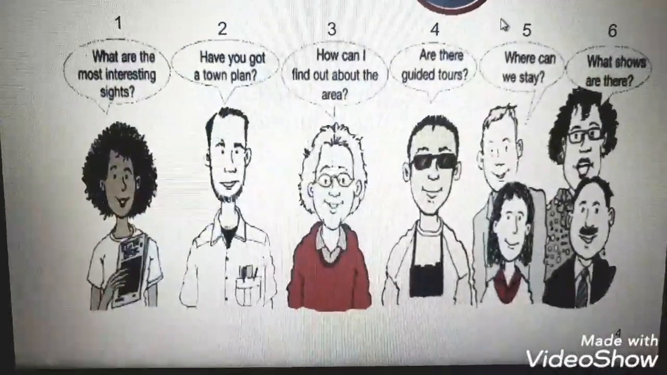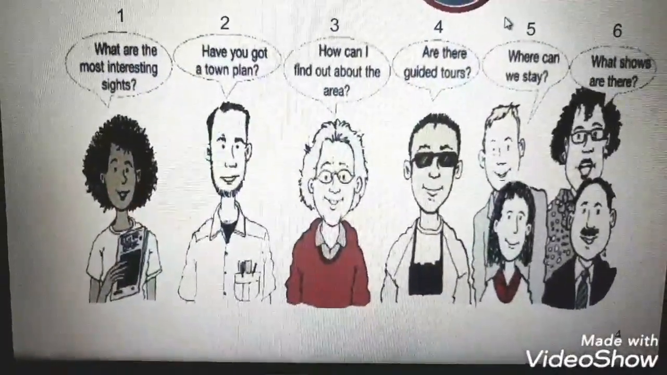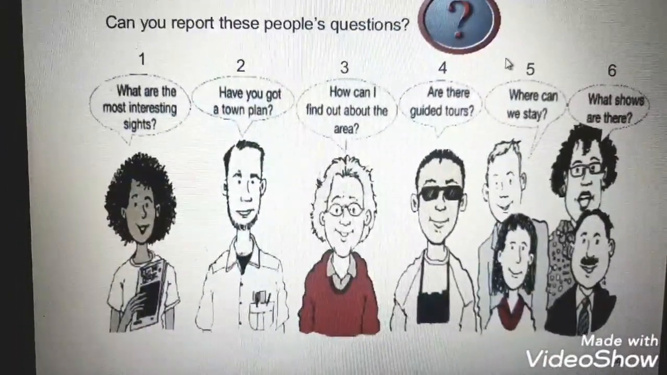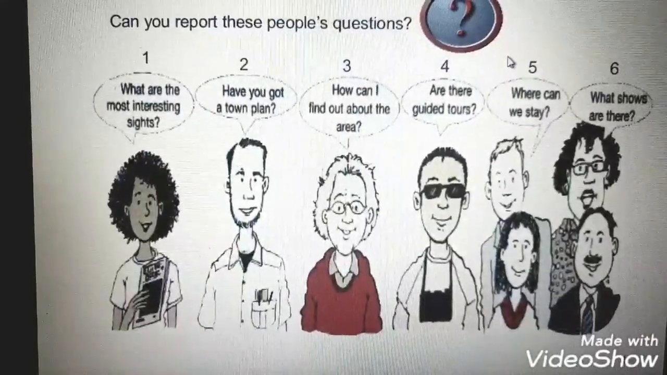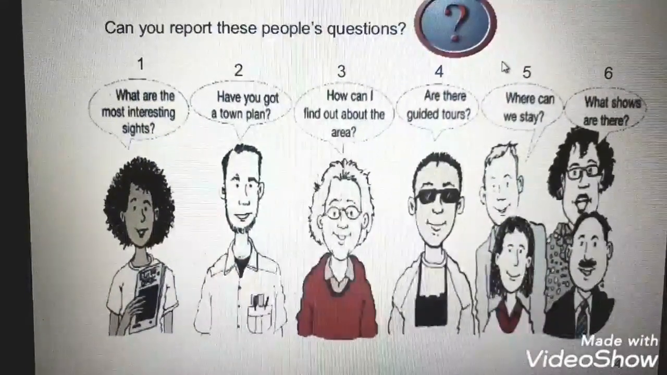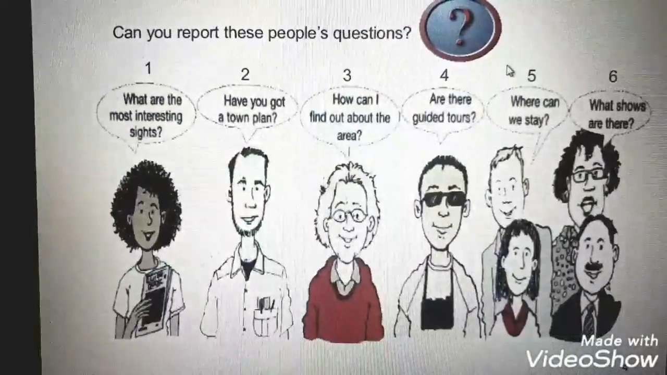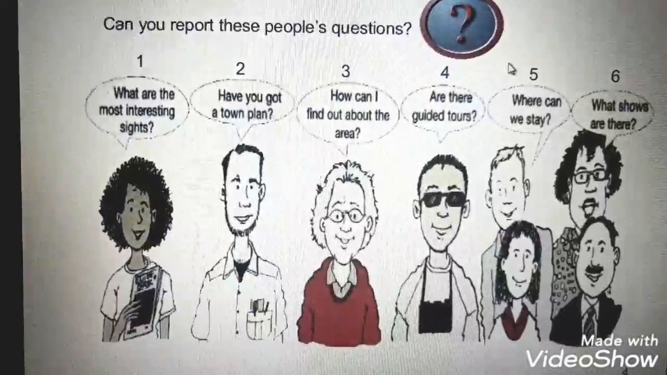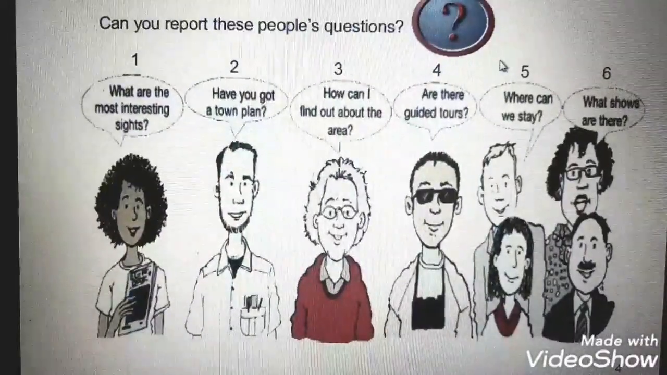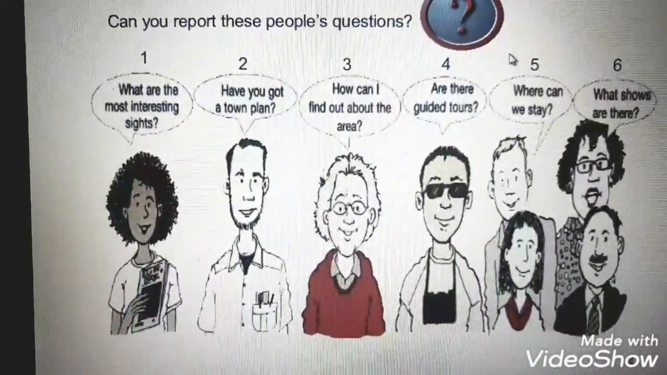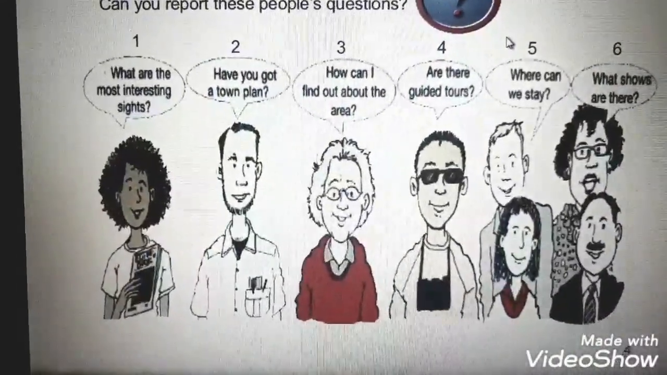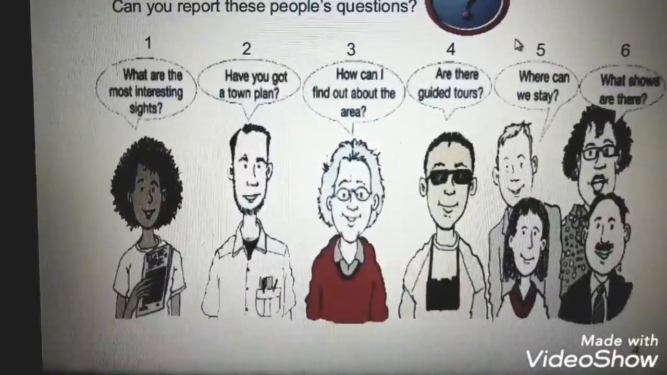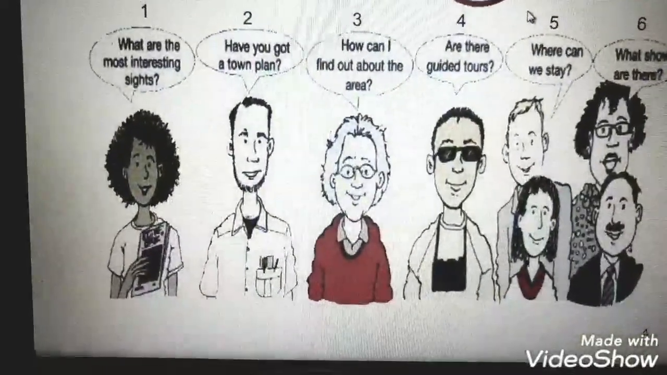Hey guys, I have this task for you. Can you report these people's questions? These people are tourists، سياح، and they are asking these questions of a tourism guide. Okay, so let's look at the first one. I'm going to read them together, then I'm going to ask you what kind of introductory part you should put for each one of them.